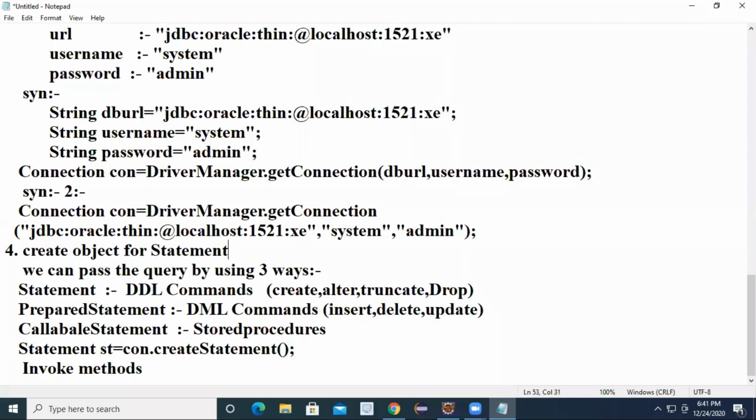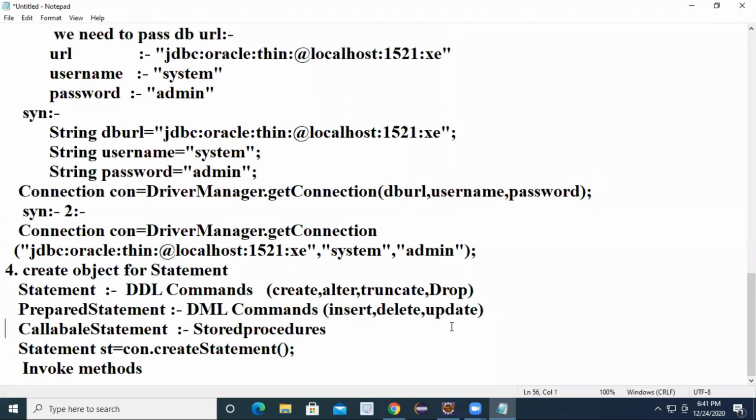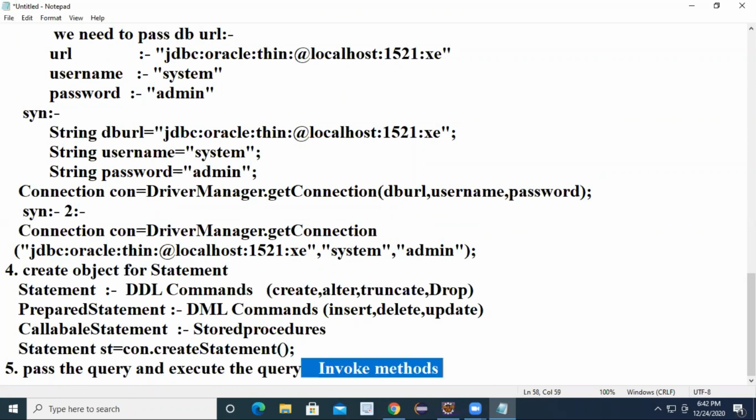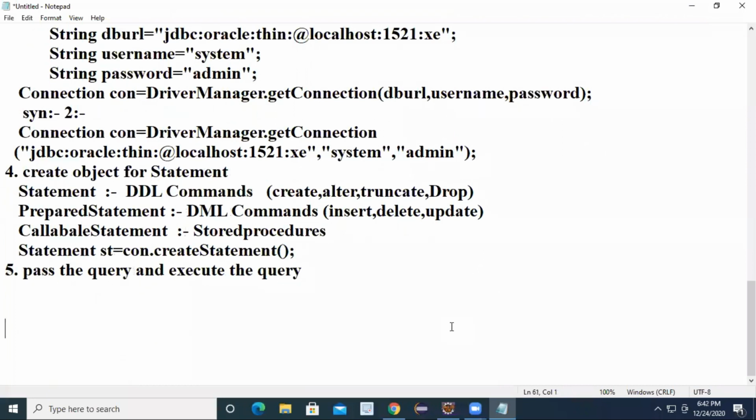Step number 5: pass the query and execute the query in a single line. Object creation is done through an interface reference. That is what you have to understand: object creation is done by invoking the method, and the result must be assigned to the interface reference.